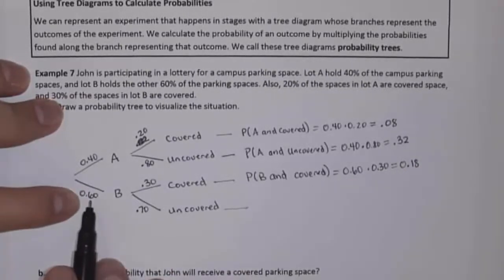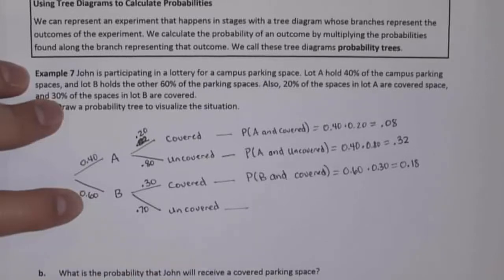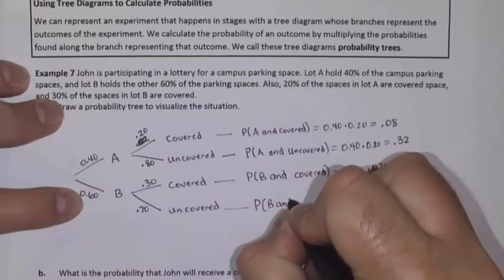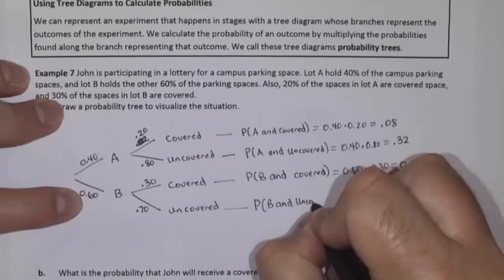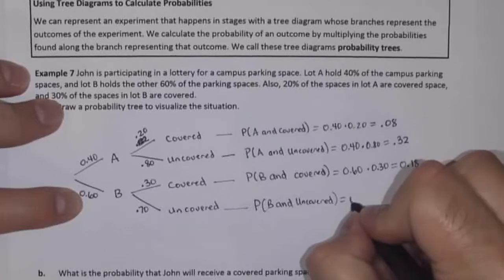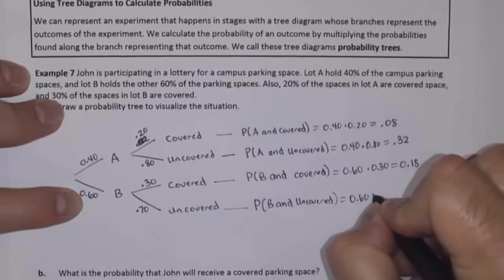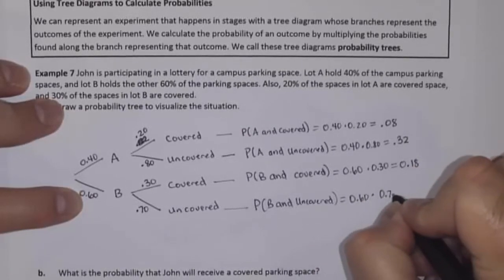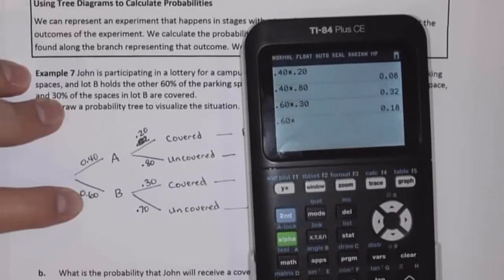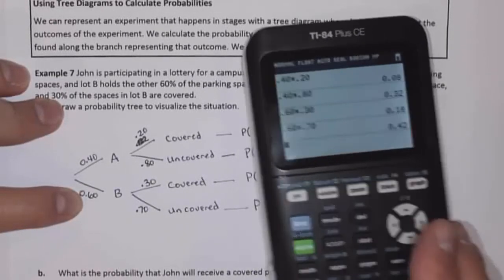And the probability that John ends up in Lot B and uncovered, so the probability of B and uncovered is going to equal 0.60 times 0.70. 0.60 times 0.70 is 0.42.